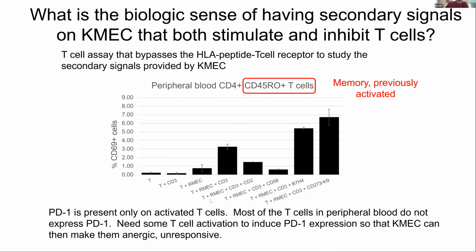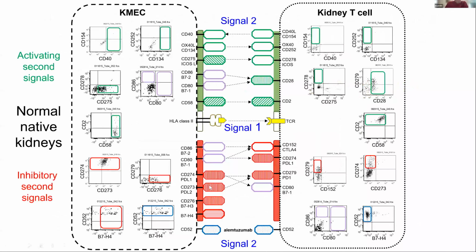They have always turned on high expression of these ligands for programmed death. If I looked at the kidney T cells, only some of them express this PD-1. And if you look at peripheral blood, there's even less. So the concept is, if these guys are going to turn off the T cells, they have to have T cells that express the PD-1 or these other unknown ligands, which we have yet to figure out.